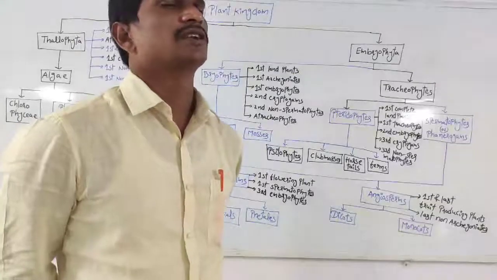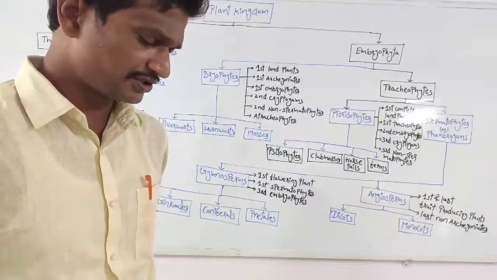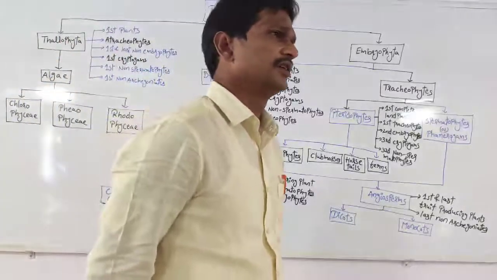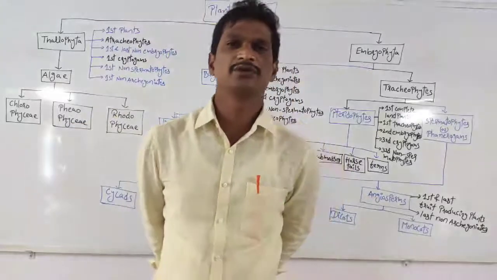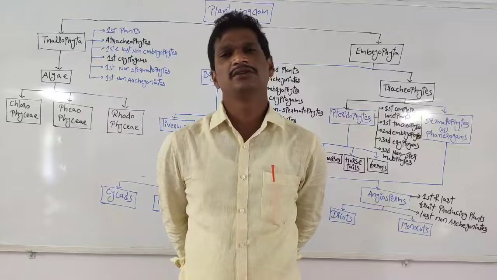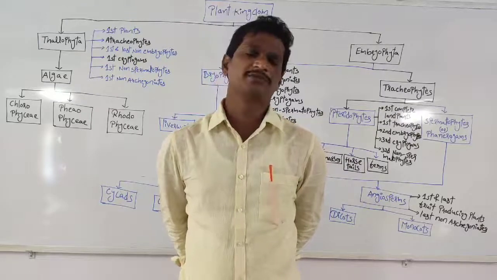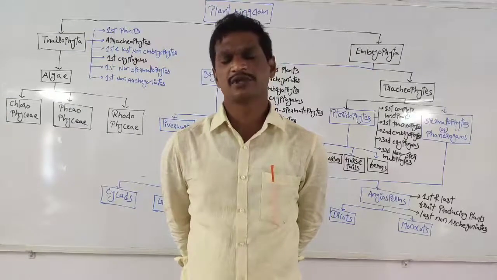Right? Biological classification chapter completed. Coming to the new chapter, the plant kingdom. Within the plant kingdom concept, we are going to discuss the evolution of the plants and the different types of plants. Within plants, there are several types.